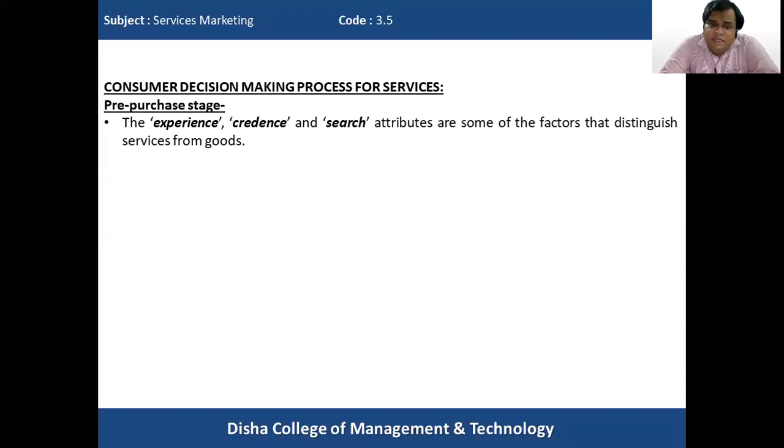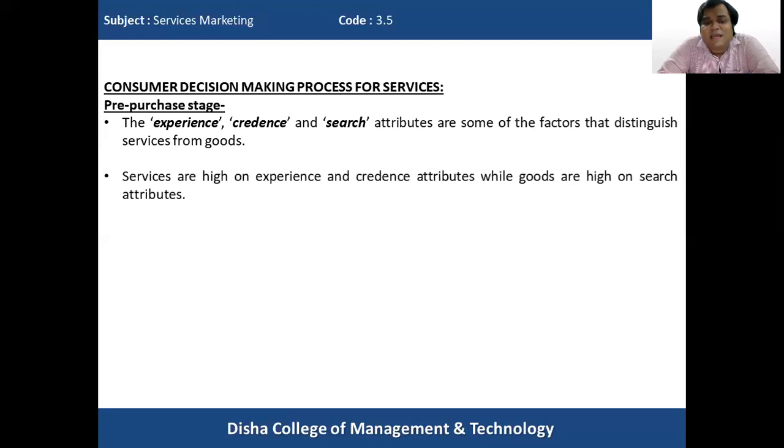The experience, credence, and search attributes are some of the factors that distinguish services from goods. The consumer decision taking for services and goods differ because of three attributes, that is experience, credence, and search. We'll understand each of them. Services are high on experience and credence attributes, while goods are high on search attributes. So how do these differ? The goods and services, these three attributes differ.